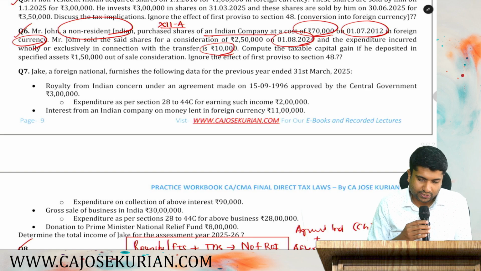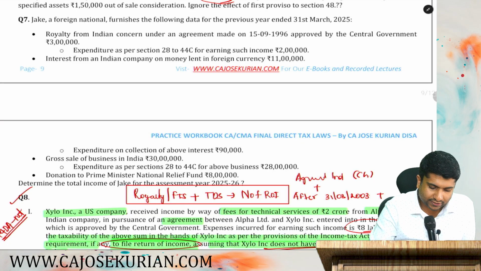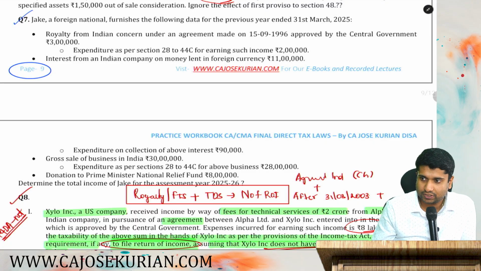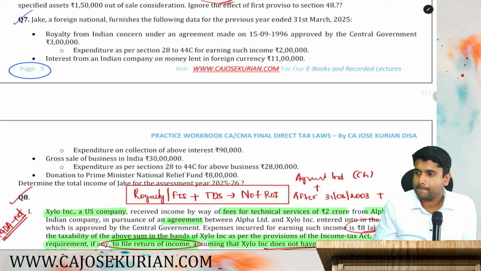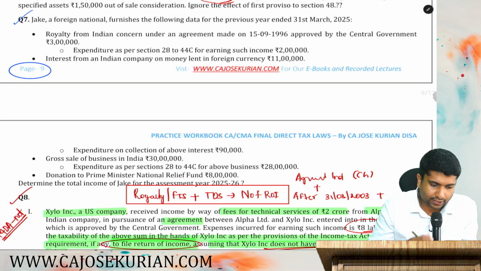So friends, now it's time to solve some questions in 115A. I want all of you to take question number 7 on page number 9. Read that question properly and give me the answer. We'll read that question together and we will solve the answer as well.